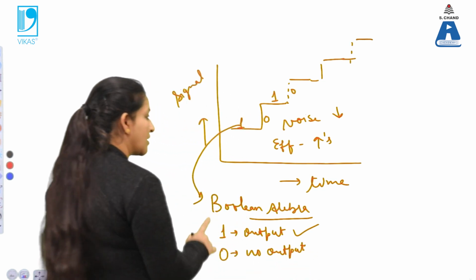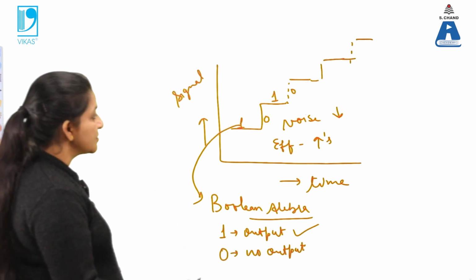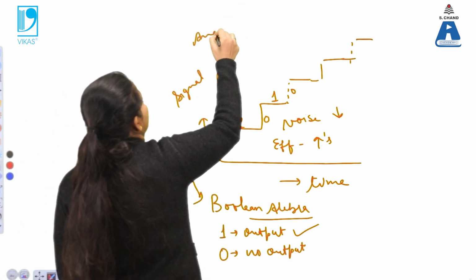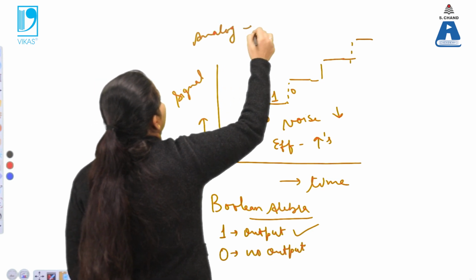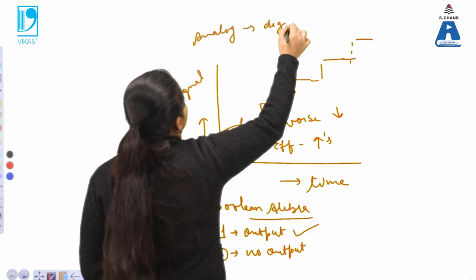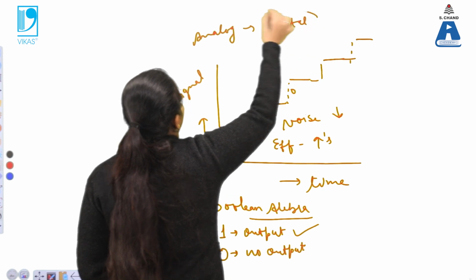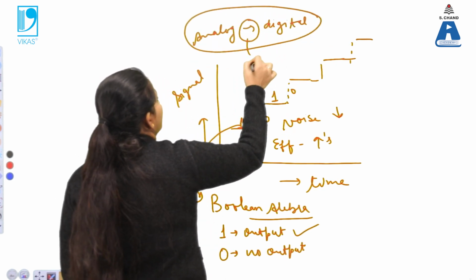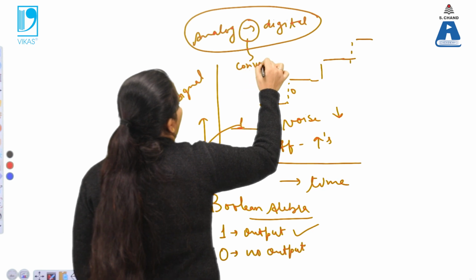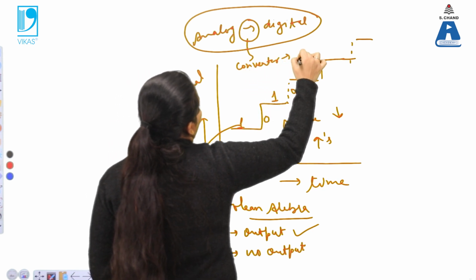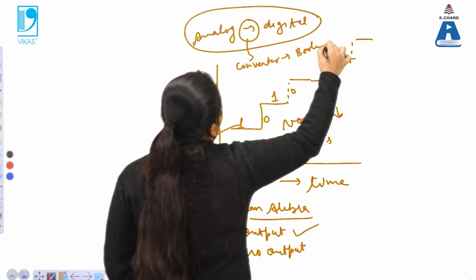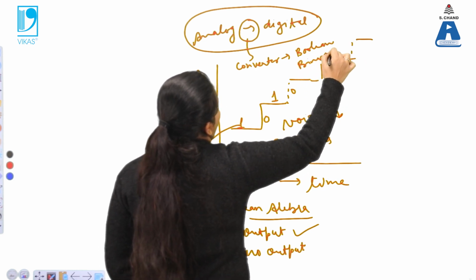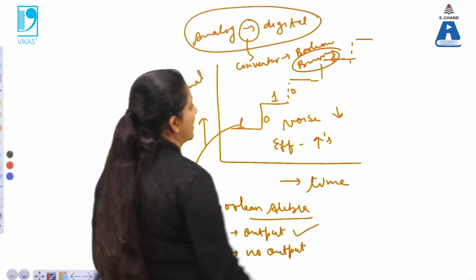So when continuous signals are converted into discontinuous signals, or you can say analog signals are converted into digital signals, the converter which is used over here is known as Boolean algebra, or you can say a binary system. Why is this known as a binary system?